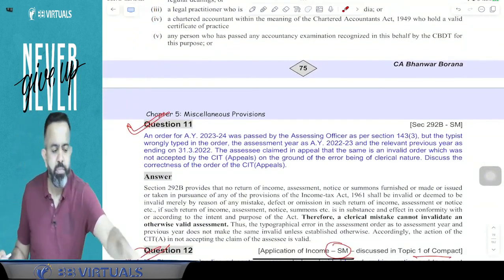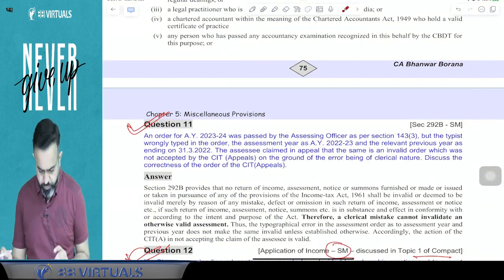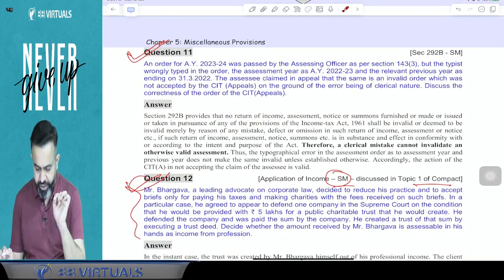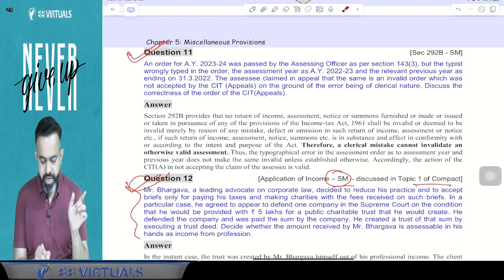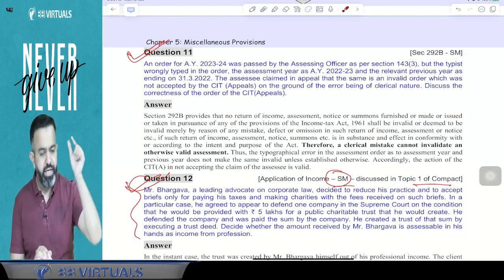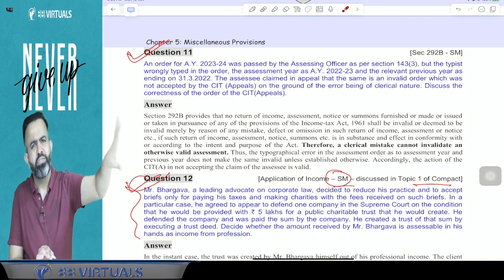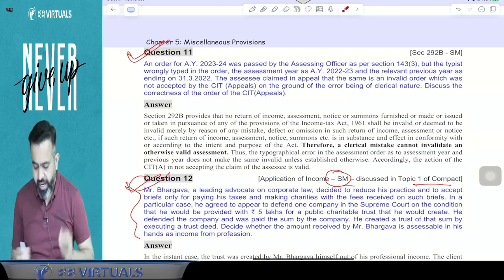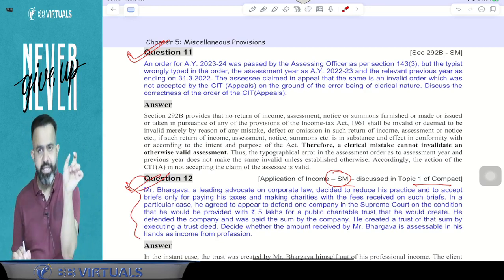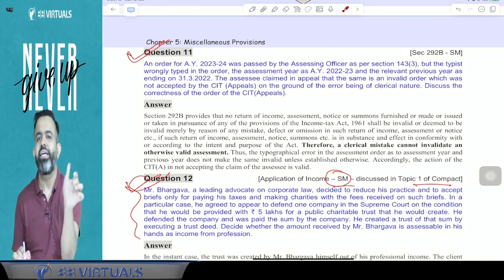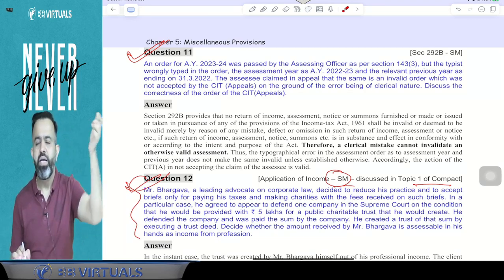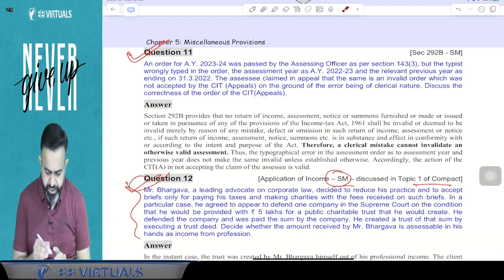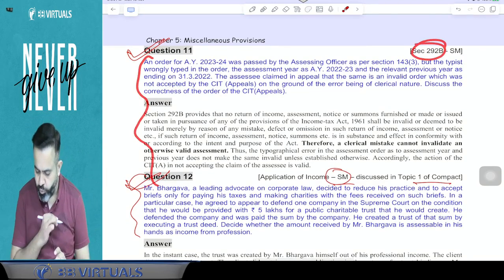Now after that, question number 11 is basically related to 292B. Here, if there is any clerical mistake, then the notice or summons will be treated as valid if the mistake is not intended, meaning it is an unintended mistake. Like in case of Bhavar, they just skipped the N and wrote BHAWAR. Then that is an unintended mistake. That is about section 292B.